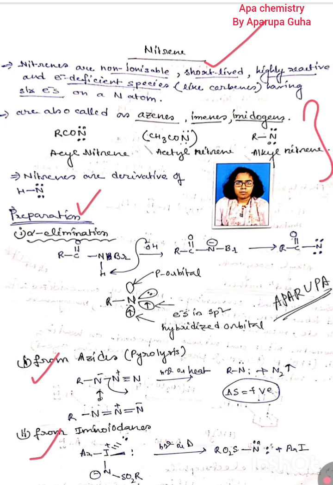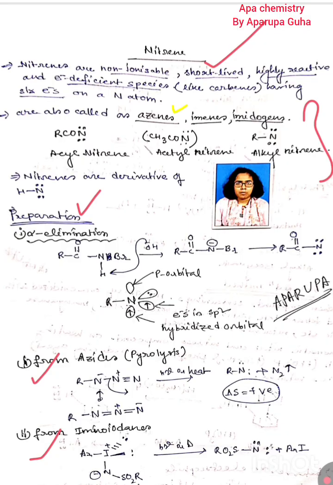And as I have already said, it is also called azene, also called imene, also called imidogen. The simplest forms are alkyl nitrene and acyl nitrene. All nitrenes are derivatives of NH. If you replace the hydrogen by alkyl, this is alkyl nitrene. If you replace hydrogen by acyl, that is acyl nitrene, and so on.